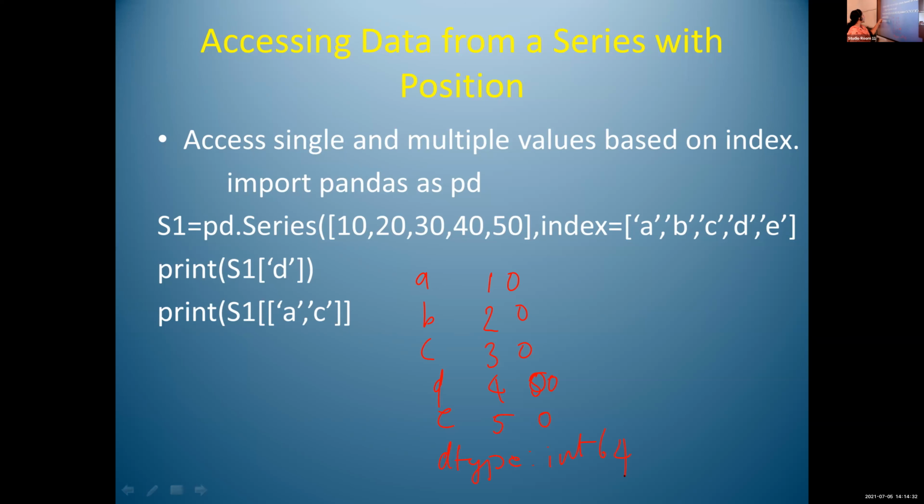So here one statement like print s1 of D. I'm accessing a single element from the series using the index value. Here this is the index value, this is the data value. So print s1 of D, what is the output, Anthony?